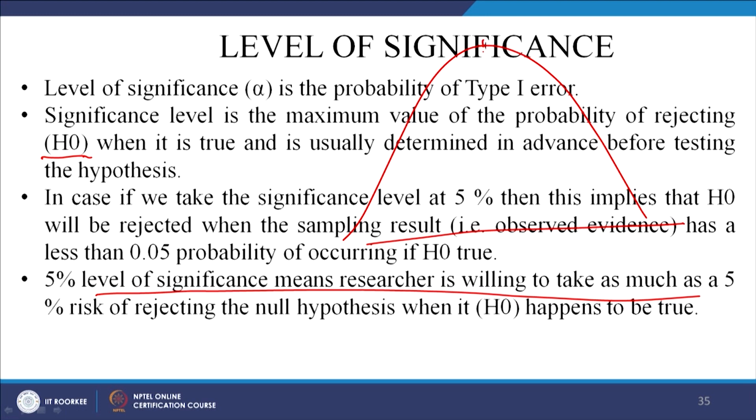Here I am saying this is my 5% level of significance. That means, suppose the null hypothesis is true, in the case of a product, a manufacturer of, let us say, laptops says, "I am interested to work at a 95% confidence level." That means, suppose all the products are good, still he is ready to reject 5% of the laptops, although they might be good, because of some error in sampling. So, this is the risk that the producer takes.